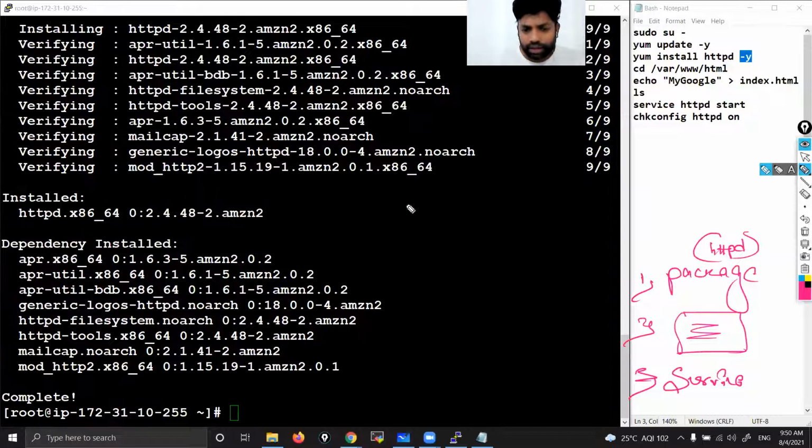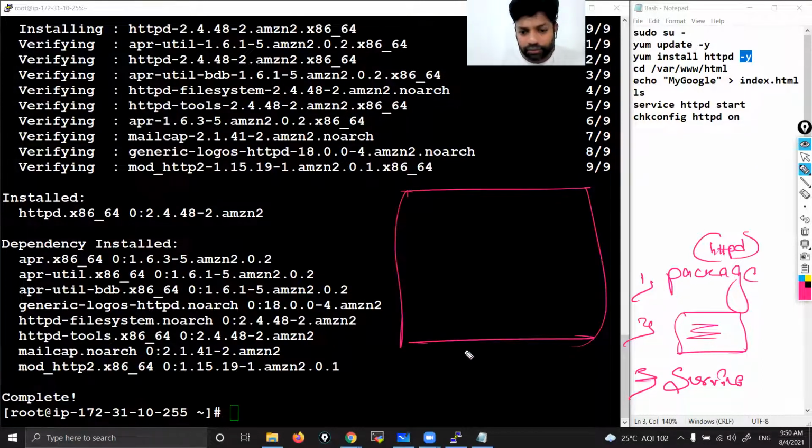So here, in Linux, by default, you'll get one directory, that is var. That is there by default. That you get with the operating system. By default, it is an empty directory. But after installing this web package, two more directories will be created, one inside another, inside the var directory.